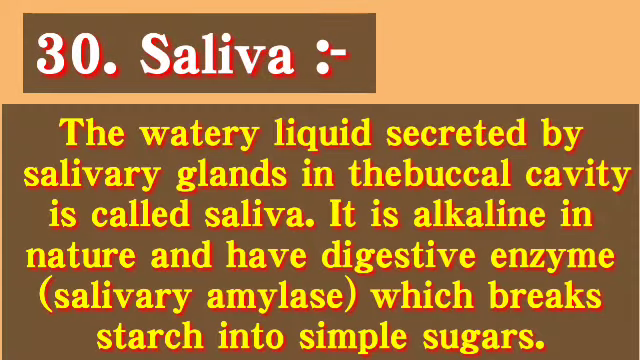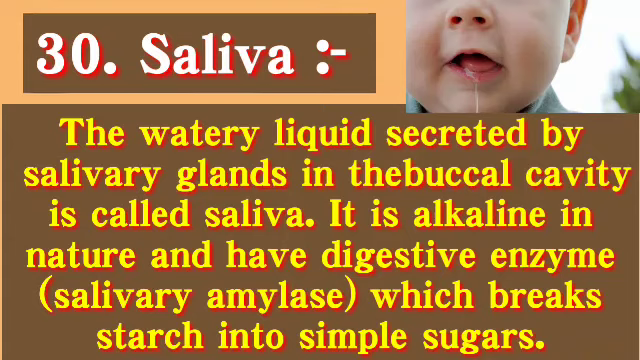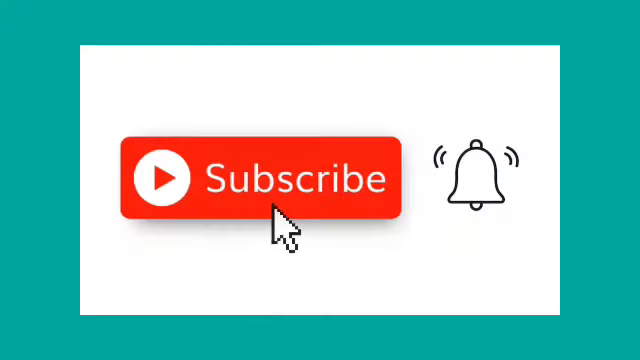Next keyword is saliva. The watery liquid secreted by the salivary gland in the buccal cavity is called saliva. It is alkaline in nature and has a digestive enzyme, salivary amylase, which breaks starch into simple sugar. Simple sugar means here maltose. Starch breaks into maltose, and this is about all 30 keywords.